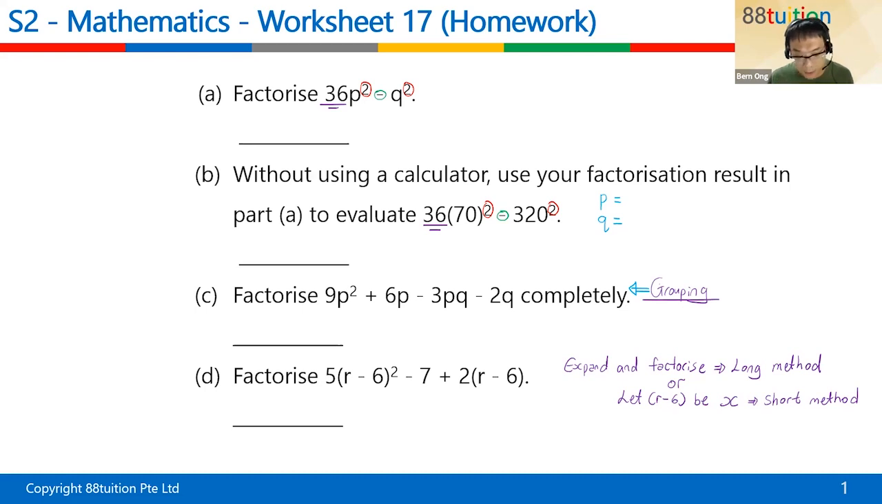Oh, okay. So let's take a look at this question first. This one is the homework from last week. You're supposed to factorize 36p squared minus q squared. Can? All right. So a quick revision. Usually, when we talk about factorize, do you know how many stages there are? I teach my students that factorization, there are 4 stages.